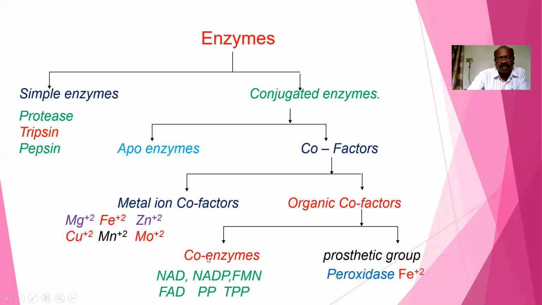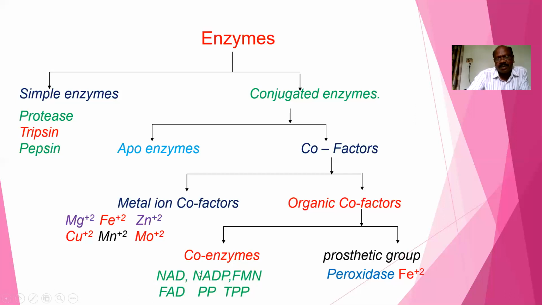Coenzymes are not bound with the protein part, they are in an inactive stage. If they attach to the protein part, they are active, otherwise they are inactive. Coenzymes are vitamin derivatives.